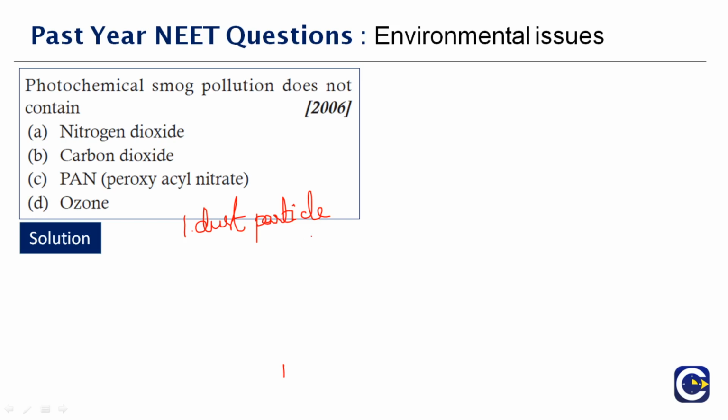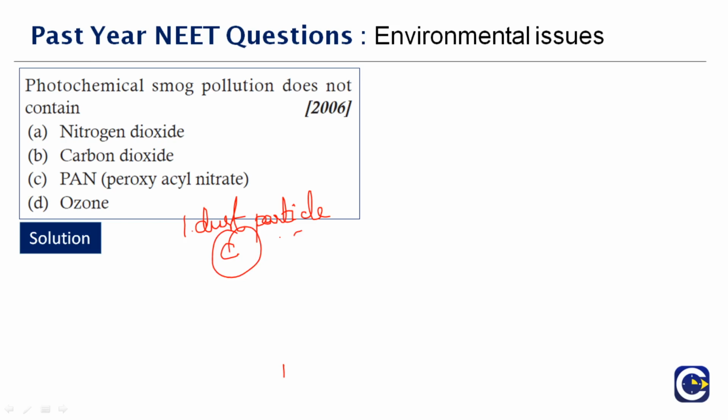The gases found especially in a photochemical smog are actually what? You also have dust particles and carbon particles. Okay, but another thing you have to note here is they've asked us a question which does not contain. So what is this smog actually? They are made up of deposition of dust and carbon particles. But here, the carbon will not be in the pure form. Okay, they will be in combined form or something like that.